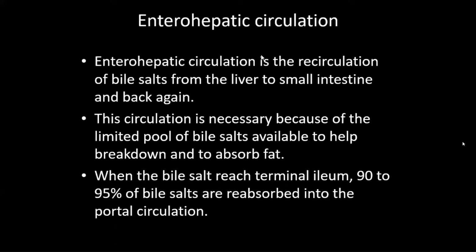Bile juice is secreted mainly from the hepatocytes, and the hepatocytes pour the secretion into the bile canaliculi. From the bile canaliculi, it terminates in the terminal bile duct, and from the bile duct, it pours the secretion into the hepatic duct. The hepatic duct joins the cystic duct to form the common bile duct.